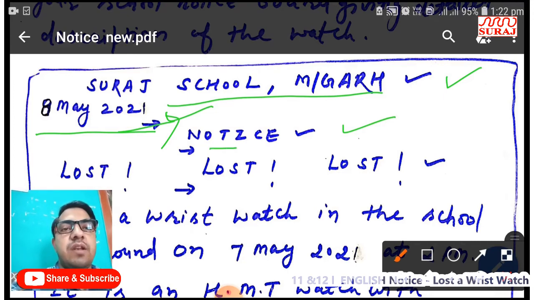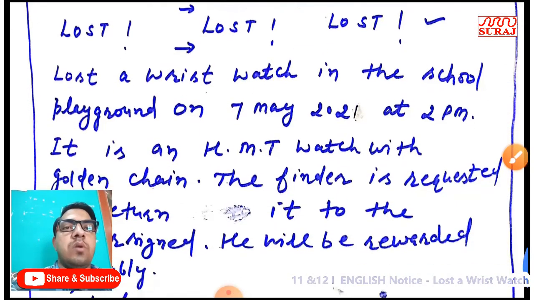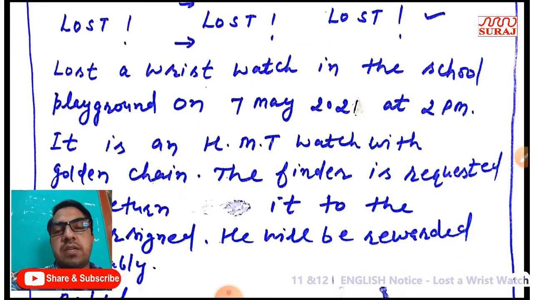After that we should leave one line between notice and title. When you lost anything in notice, we should always highlight title in this way, like lost with exclamatory mark in capital with black pen. After that we should leave one line between title and content. Okay, we should start content in this way.